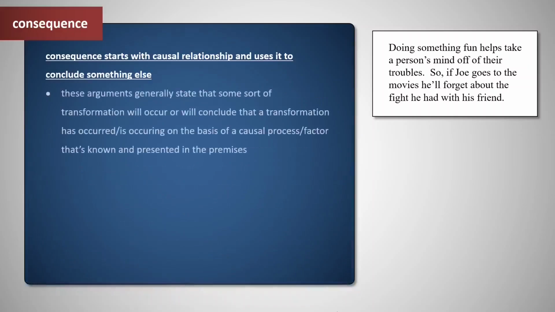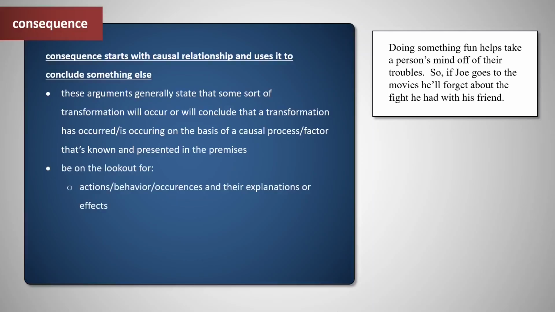Essentially, these arguments generally state that some sort of transformation will occur, or conclude that a transformation has occurred or is occurring, on the basis of a causal process or just a causal factor that's known and presented in the premises. So be on the lookout for actions, behavior, occurrences, and then their explanations or their effects. That's how a causal process is presented. Also look for the future tense. A lot of times you will have the future tense in the actual conclusion.